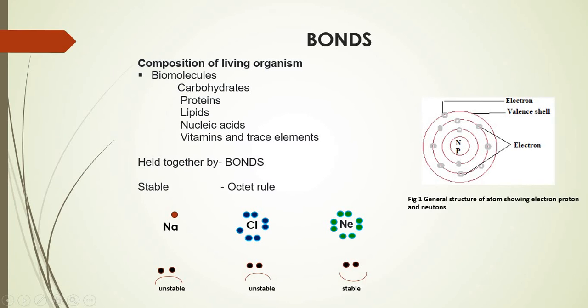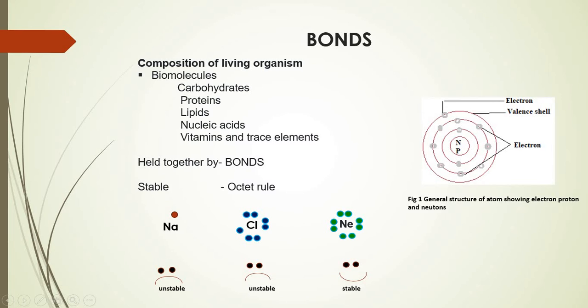Now the second example of an element which I have considered is chlorine. Here what you can see is that there are 7 electrons in the outer shell or the valence shell. What does it mean? Again, it requires one electron to complete its outermost shell, because only 7 electrons are present. Hence, chlorine also is unstable or unhappy because its valence shell is incomplete.